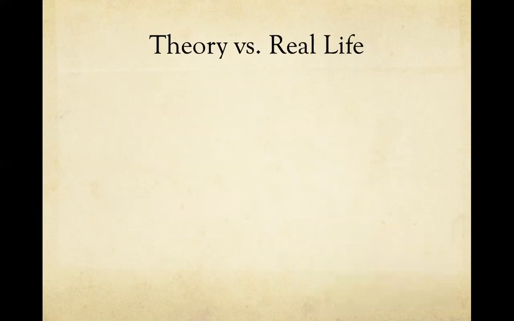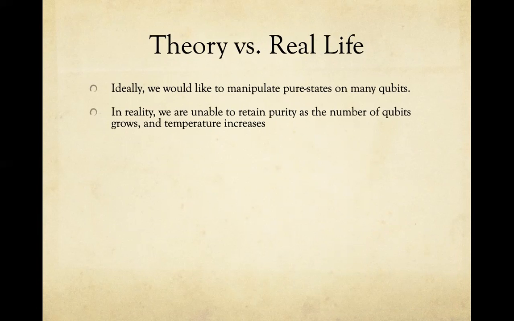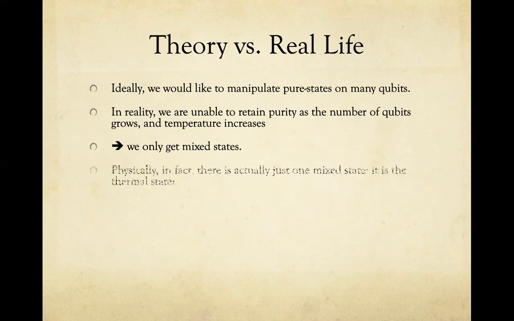So now, if we compare theory to real life, ideally, we'd like to manipulate pure states on many qubits, but in reality, we're unable to do so. We're unable to retain purity as the number of qubits grows and the temperature increases, so we only get mixed states. Physically, there's actually just one relevant mixed state. It's the thermal state.